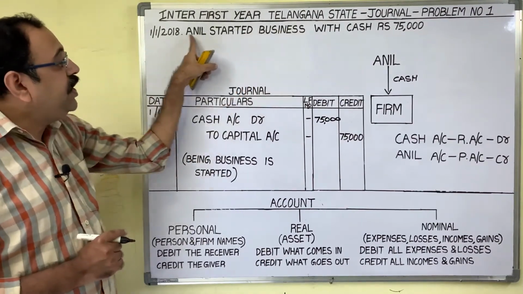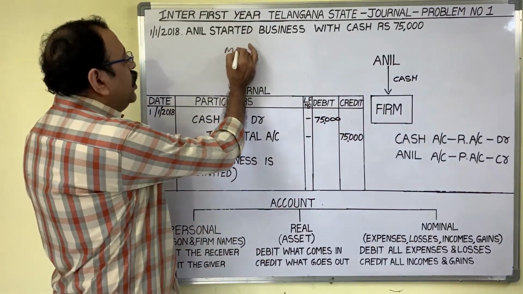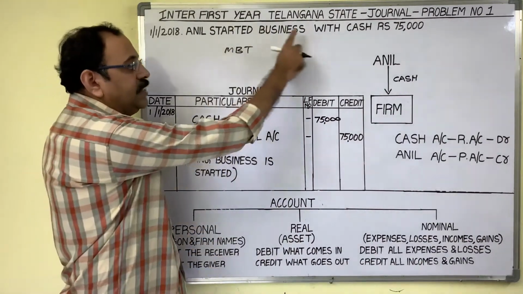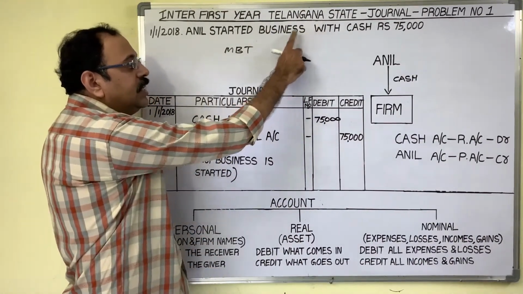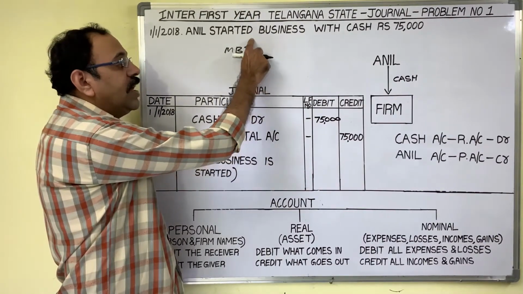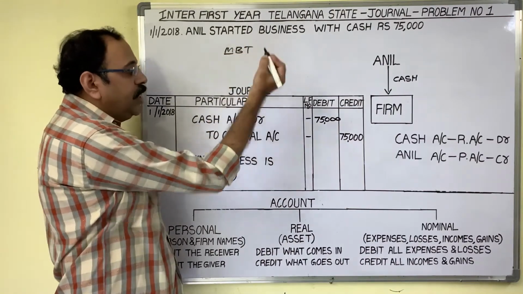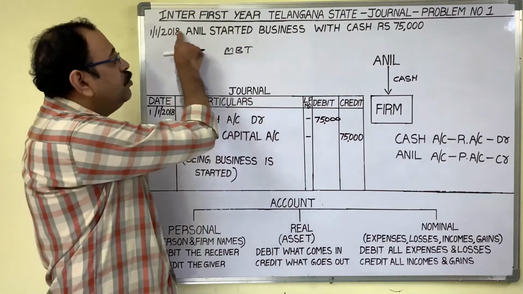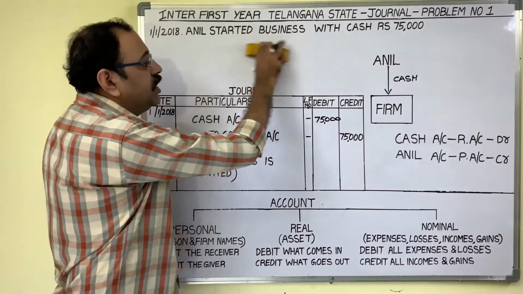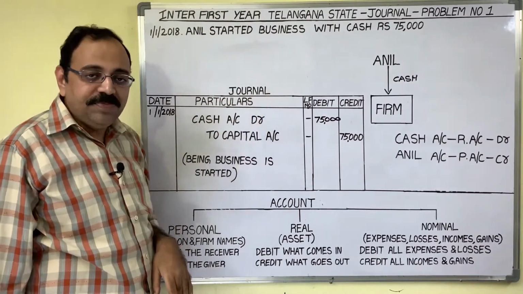Here, this sentence is known as a monetary business transaction. This is one transaction. This transaction is related with the business, and the value of this business transaction can be expressed in terms of rupees. Therefore, this business transaction is known as a monetary business transaction. One by one, in the journal book we have to write the journal entries for that.